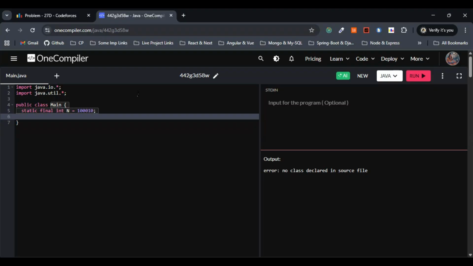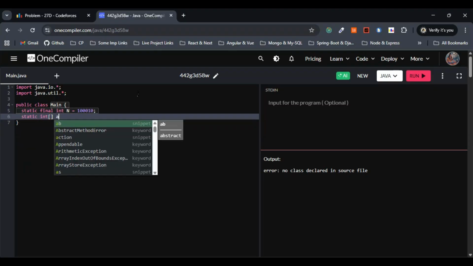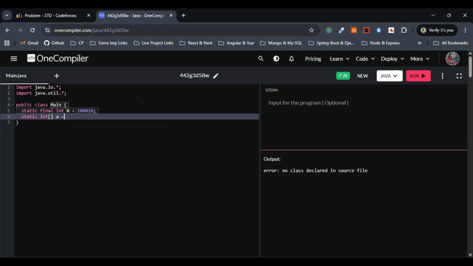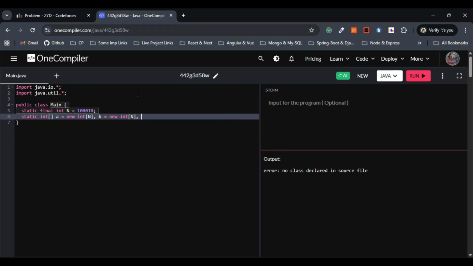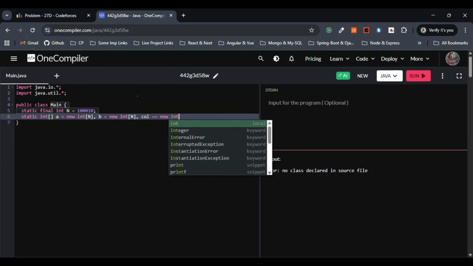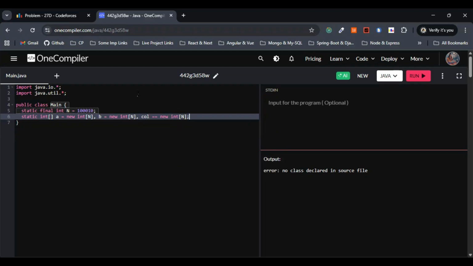So I'll go with static int a equals new int of size n. Also b equals new int of size n, along with the column equals new int of size n.